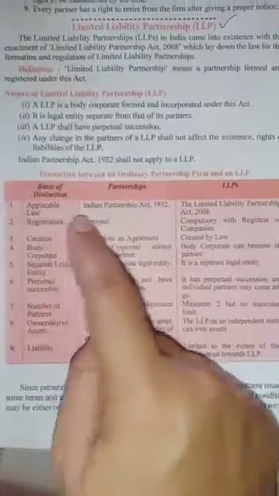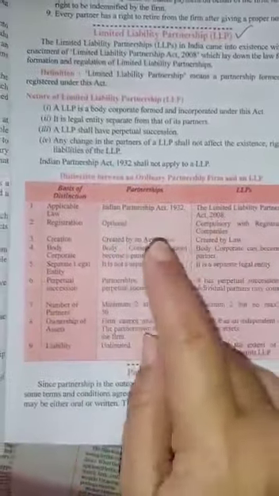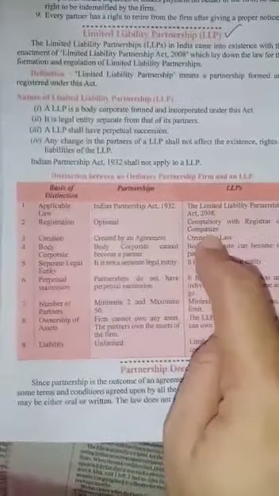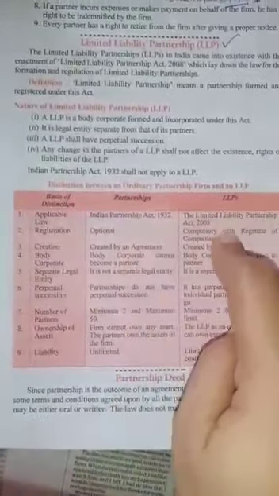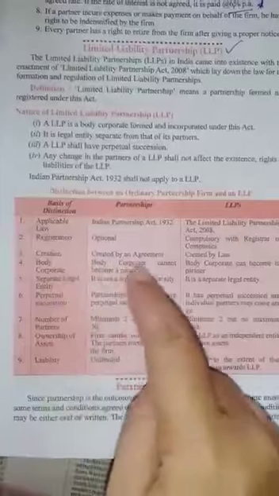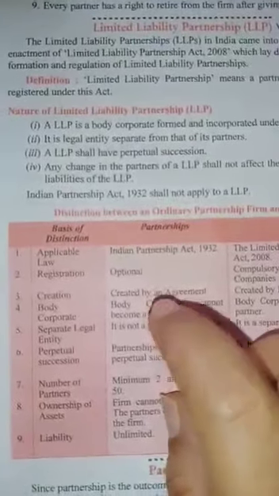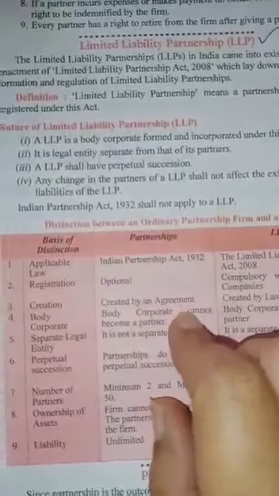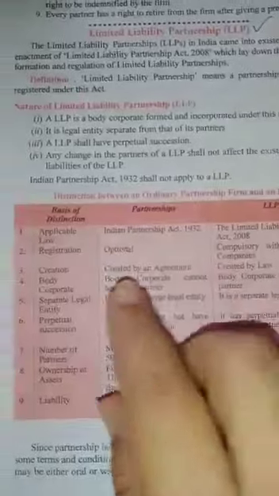So here is the difference between partnership and LLP. Applicable Act: 1932, 2008. Registration: this is optional, you may have it registered or not, but this is compulsory. Created by agreement between the partners, and created by law. Body corporate cannot become a partner. No other company or no other partnership can be the member partner, but in LLP body corporate, means business houses, can become the partner.